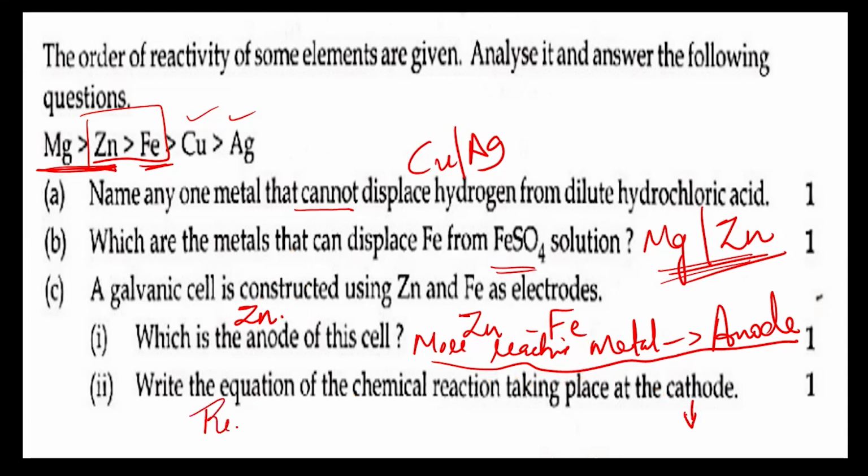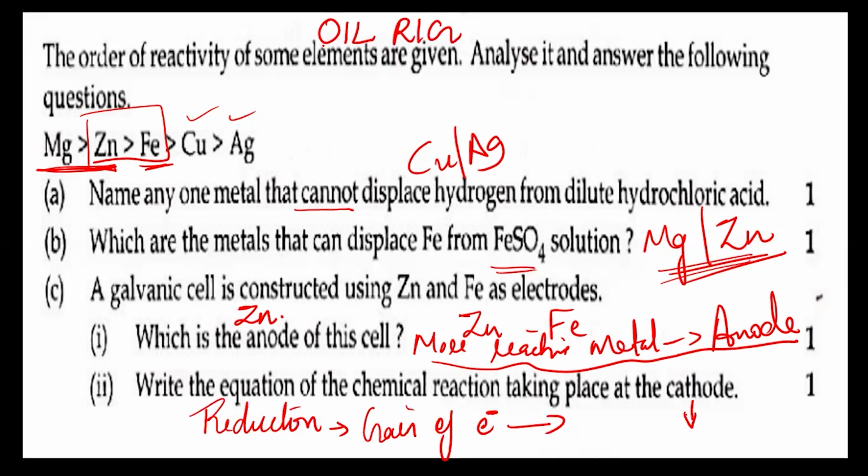It is always a reduction reaction, and reduction means gain of electrons. You must remember the word OIL RIG: oxidation is loss of electrons, reduction is gain of electrons.